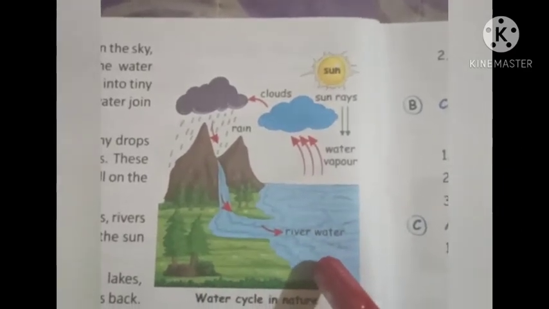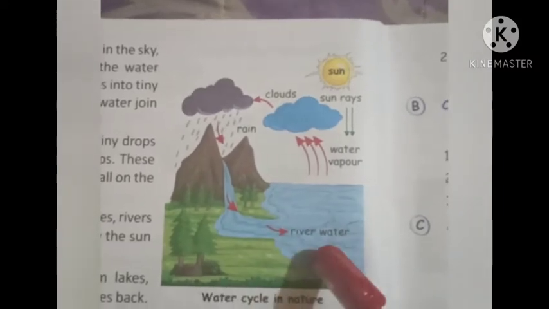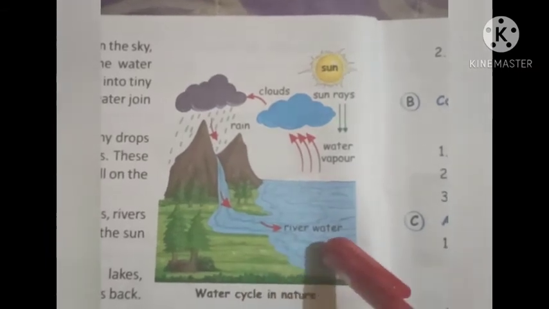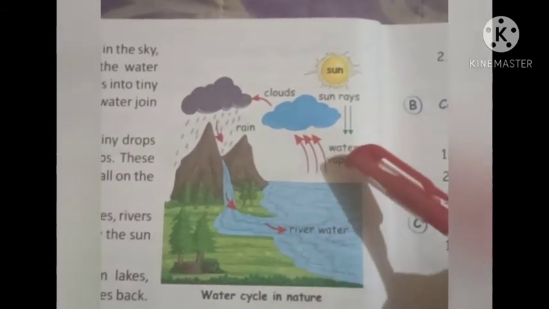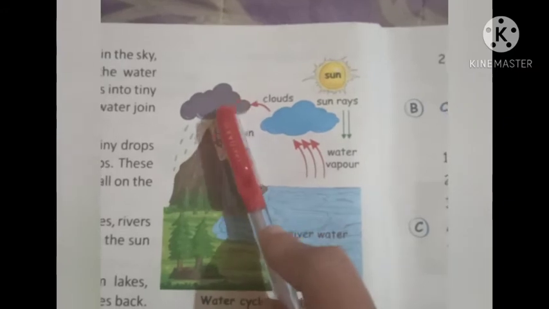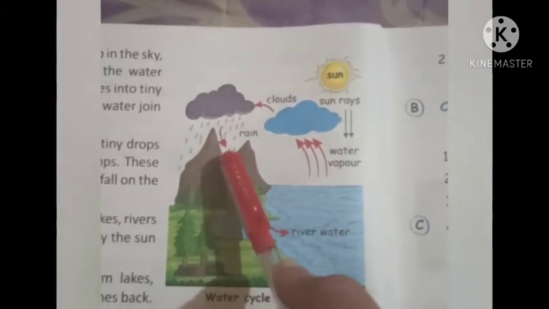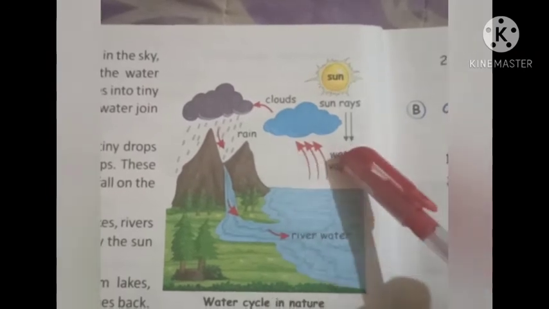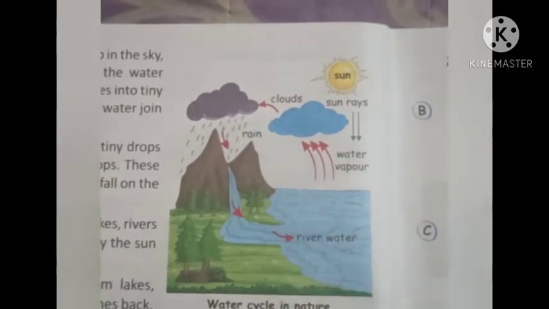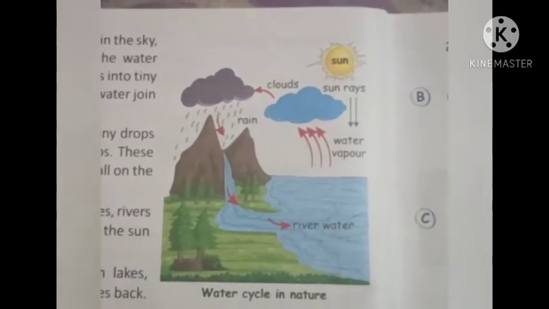Rainwater again flows back to the rivers, to the streams, to the ponds, right? And again the water cycle continues. So rainwater gets mixed with the river water. The river water, after getting heated by the sun, becomes water vapor. It forms clouds, and the clouds again come down as rain. So this is the water cycle which keeps continuing. Water always moves from lakes, rivers and seas to the sky and comes back in the form of rain. This entire process is called the water cycle in nature.